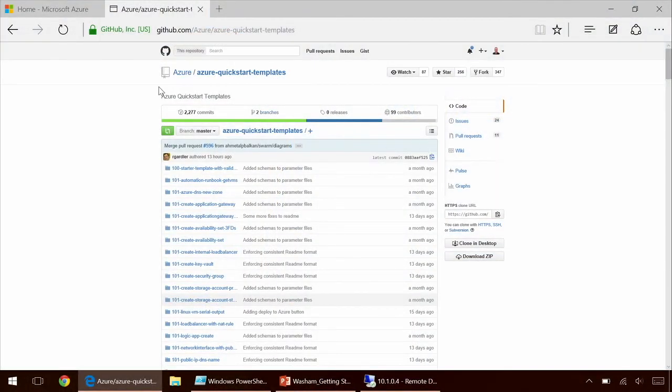Now, that is actually just customizing the inside of an operating system that's already deployed. Now, how would we actually deploy full-blown infrastructure and the operating system, end-to-end automation? And we can do that using an Azure Resource Manager template. Now, what I'm showing here is a repository on GitHub. So if you go to github.com/Azure, Azure is the organization account for the Microsoft Azure team. It's where they open source most of their projects and their tools. And under the organization, there's a repository called Azure Quick Start Templates.